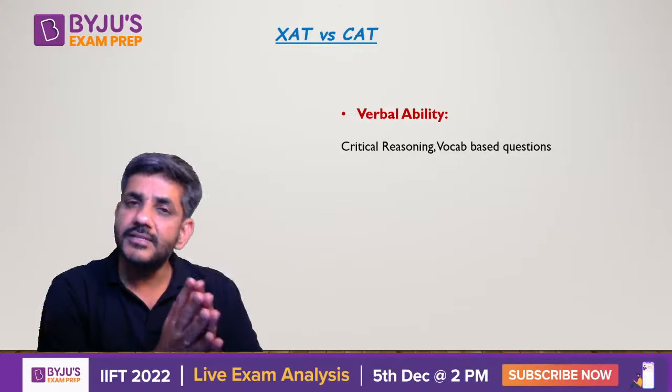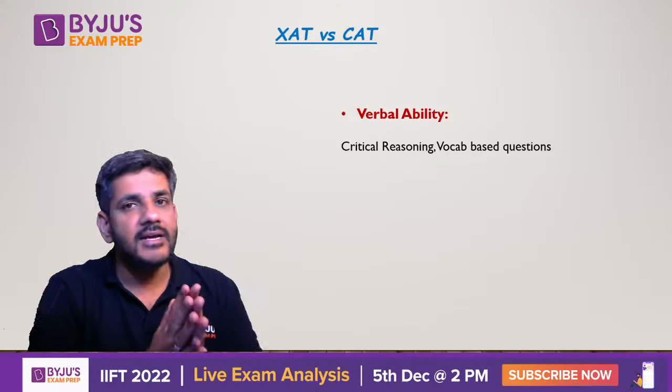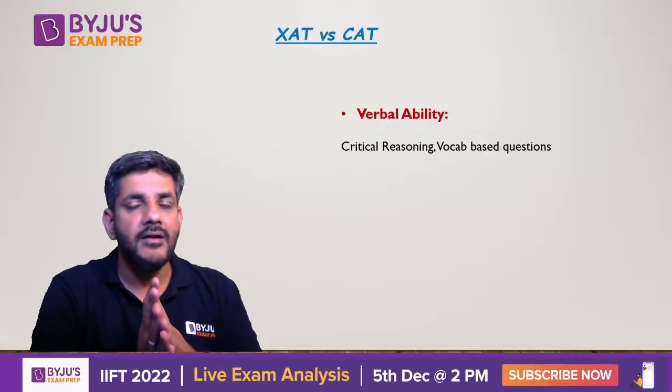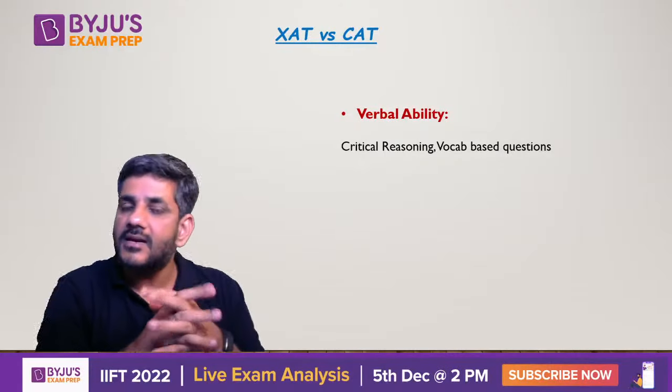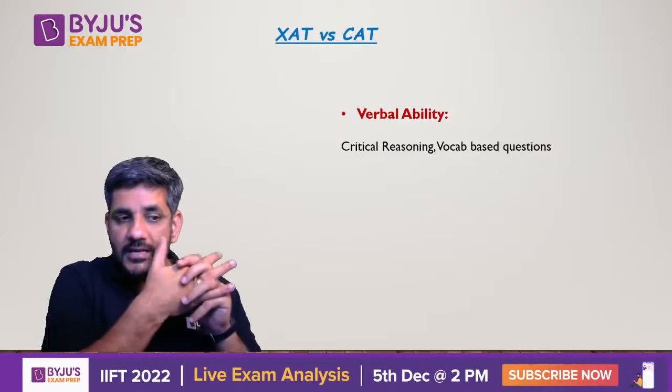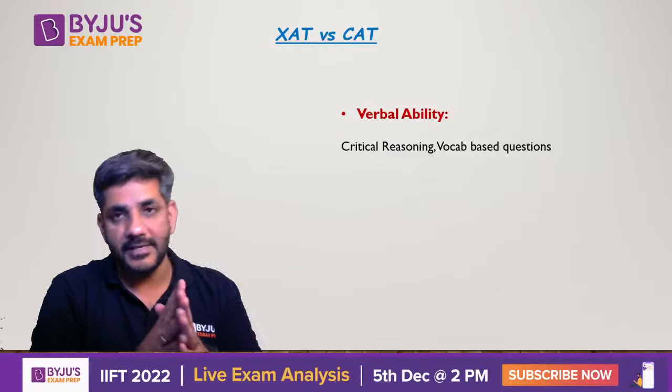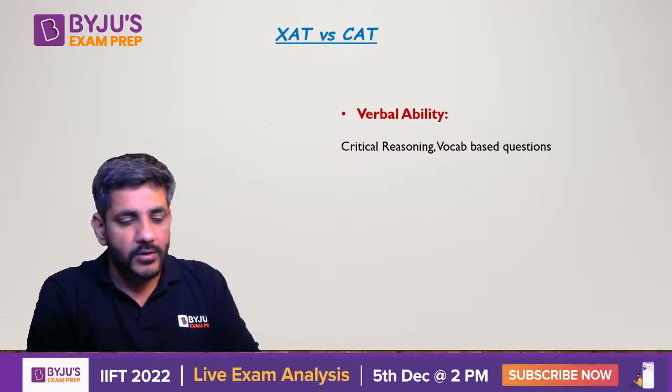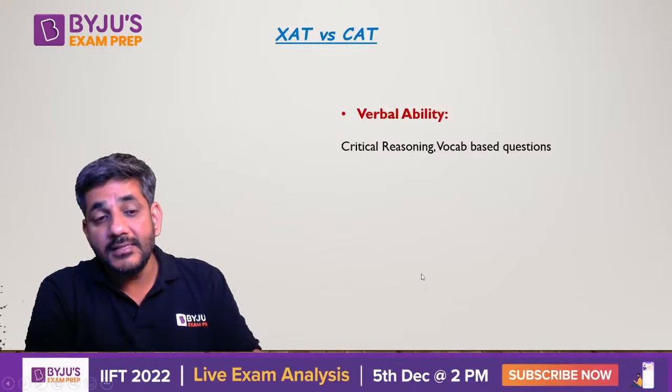Right? Critical reasoning surely would be there. Though critical reasoning based questions are there in GMAT, they don't come in CAT, but ZAT does ask you questions based upon that. That is critical reasoning and vocab based questions. This is the first thing. How is it different? The second thing is decision making.